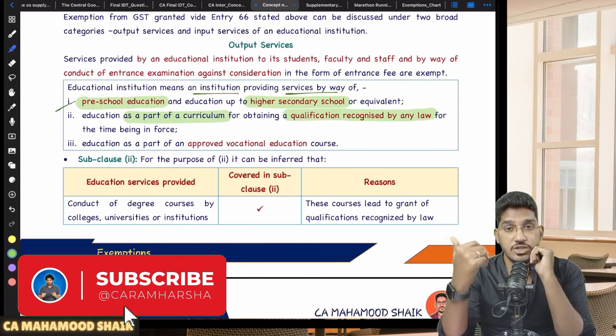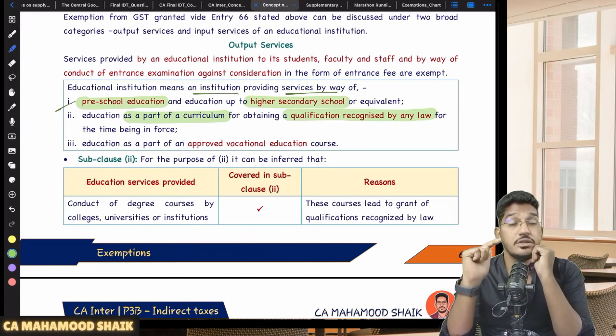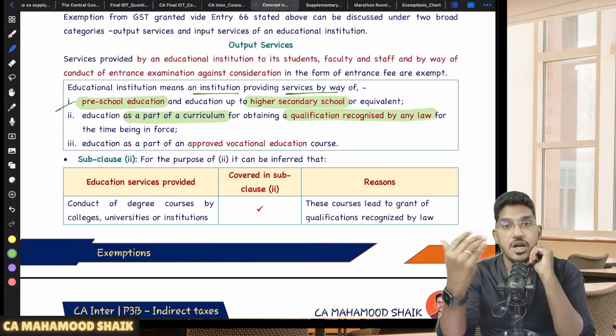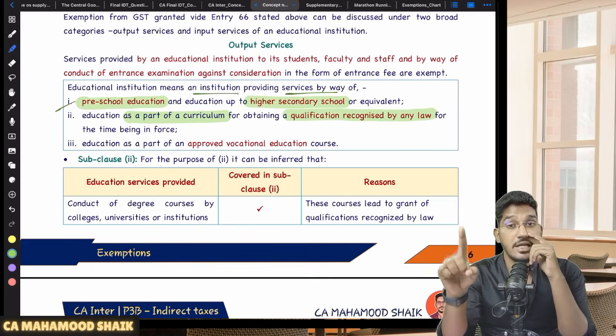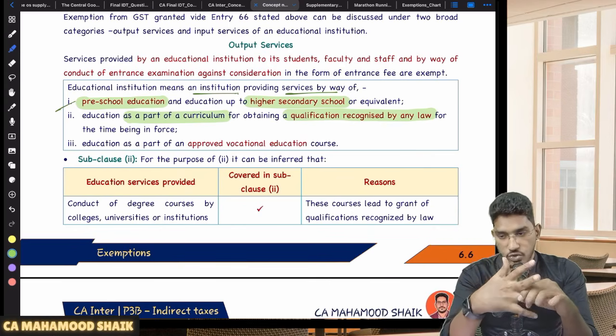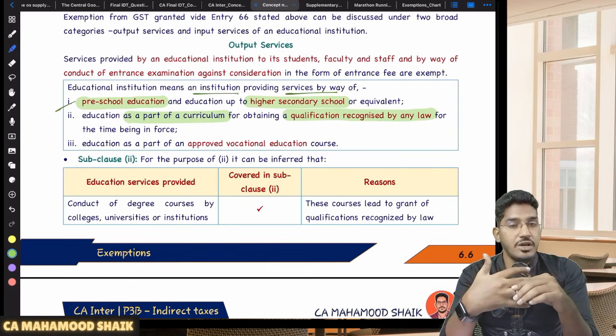If you are joining any college or university by which you are getting a qualification recognized by foreign law, it will not qualify as an education institution for the purpose of this exemption. So you must be getting a qualification which is recognized by Indian law. Sir, CA Coaching Institute, will it fall under education institution? No. CA Coaching Institute will not fall under education institution.